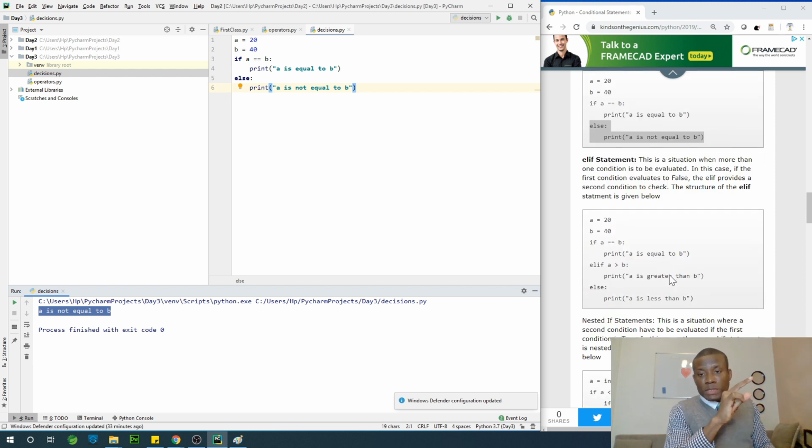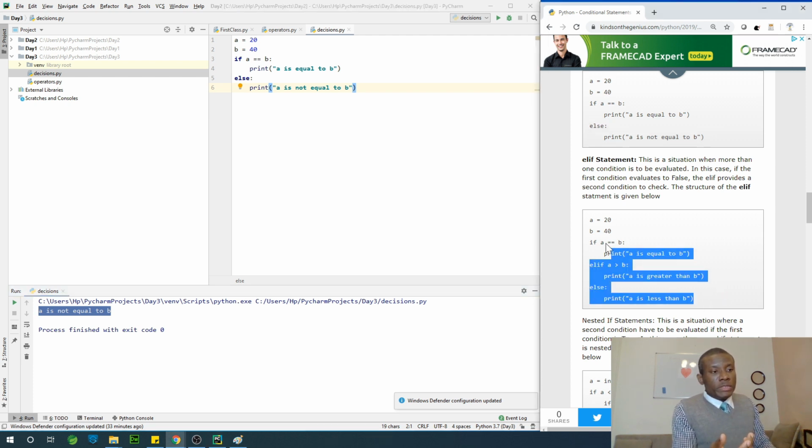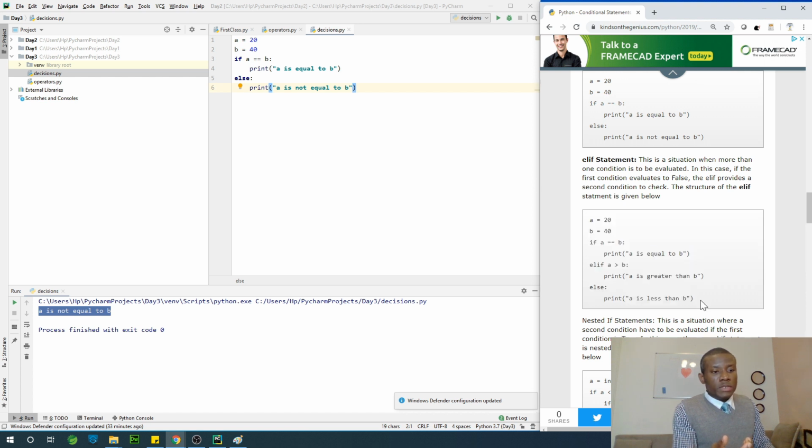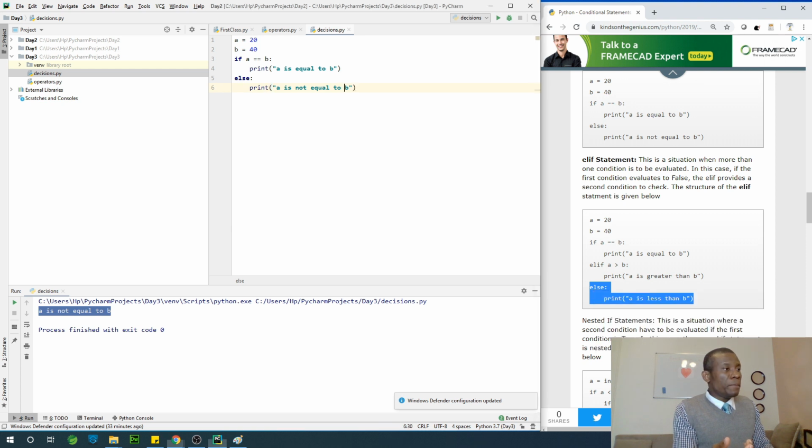Then we have something called elif, which is the same as else if in other programming languages. So in this case, you can test more than one condition. If A is equal to B, print something. Else if A is less than B, else if, else you do something else. So in this case, you can test more than 3 conditions. So I'm going to take this last one and paste it